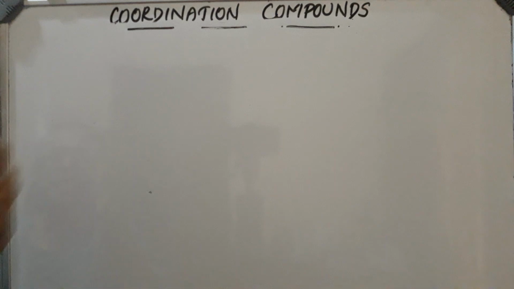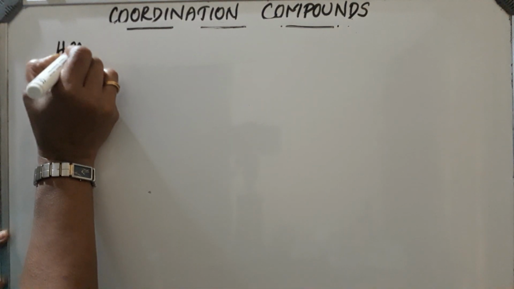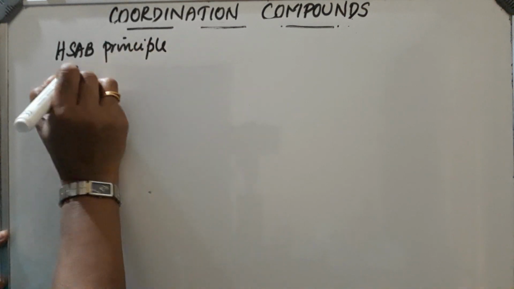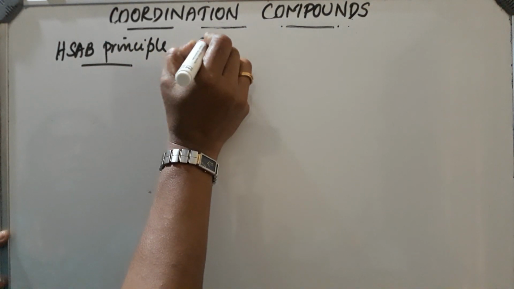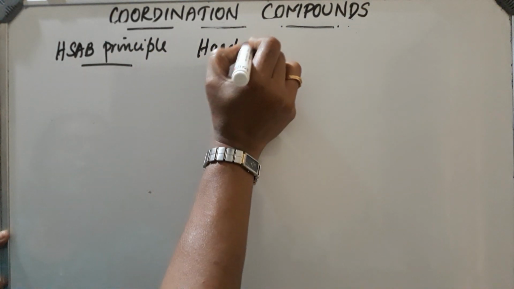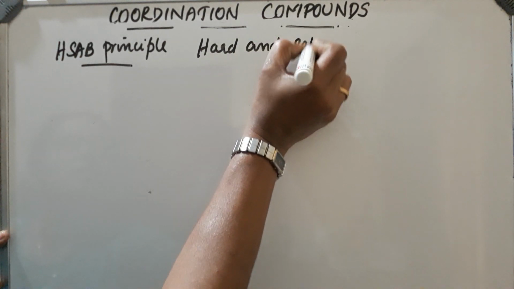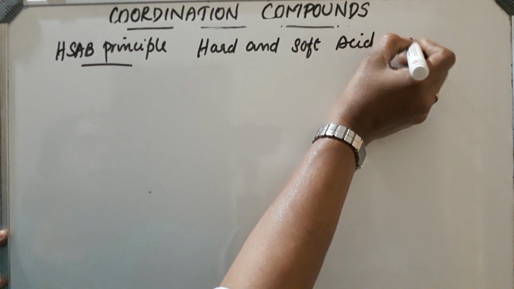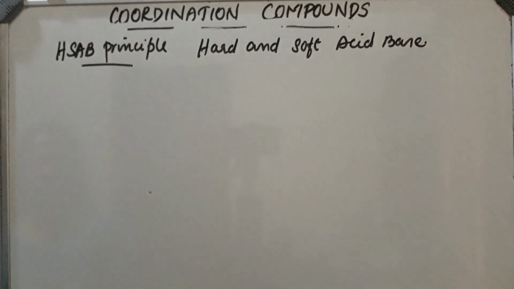Next is HSAB principle, that is hard and soft acid and base. HSAB principle: a particular metal ion has a special tendency to form complex with a particular ligand.